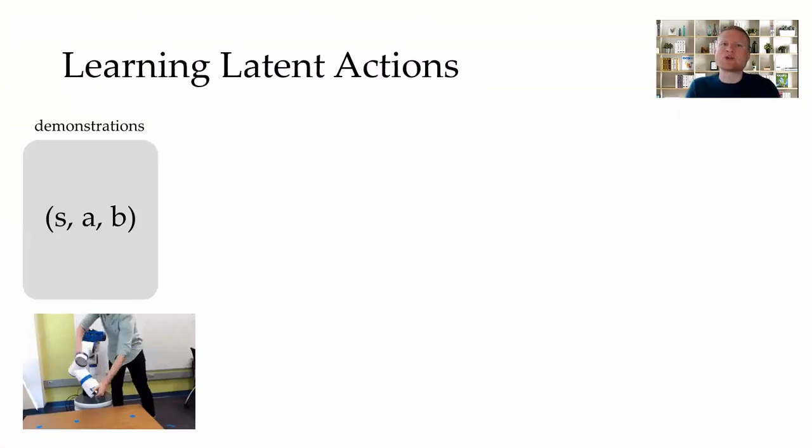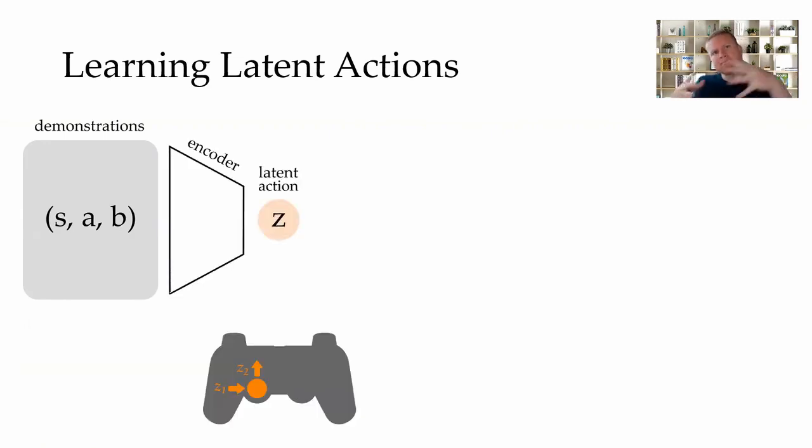We propose incorporating this belief within a learned embedding that maps low-dimensional human inputs to high-dimensional robot actions. Let S be the robot state, A be the robot's high-dimensional action, and B be the belief. We start by collecting a set of offline demonstrations. We then embed these high-dimensional demonstrations into a latent action space.